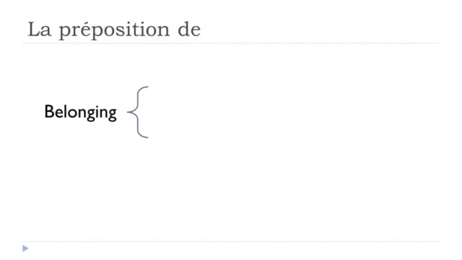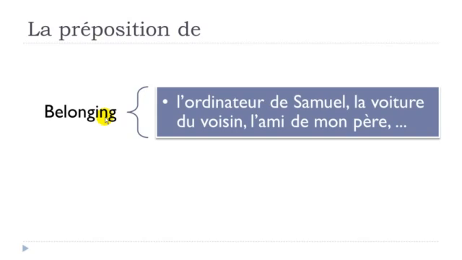Let's see another possibility. When you want to introduce this belonging concept, then usually you should use this préposition de, like here, l'ordinateur de Samuel. With this structure, you want to say that l'ordinateur, the computer, belongs to Samuel. It's quite simple because you just put the noun, and after that this de and the name of the person. It could be also la voiture du voisin, the car of the neighbor, voisin is the neighbor.